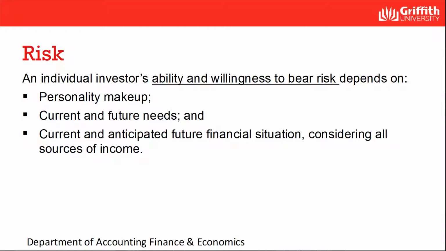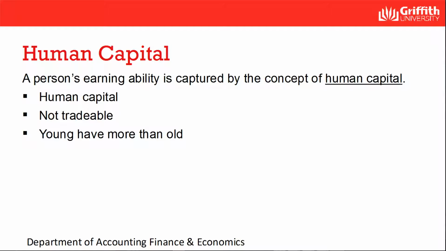Earning ability is an important determining capacity for risk. People with high earning ability can take more risk because they can more readily recoup financial losses than lower earning individuals. A person's earning ability is captured by the concept of human capital. Human capital is the present value of expected future labour income and is not readily tradable.